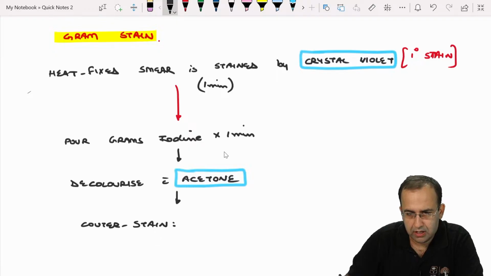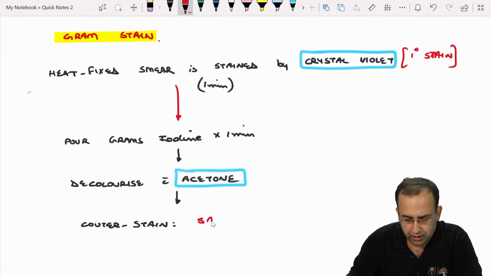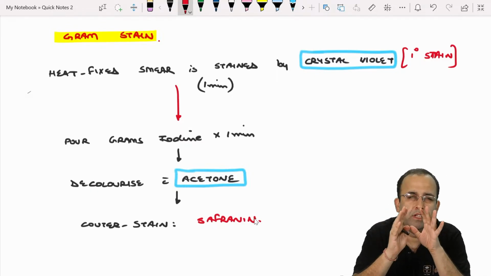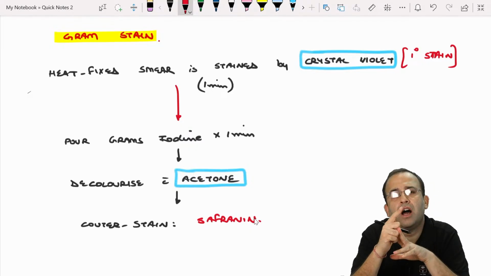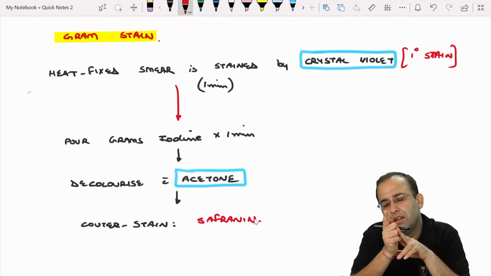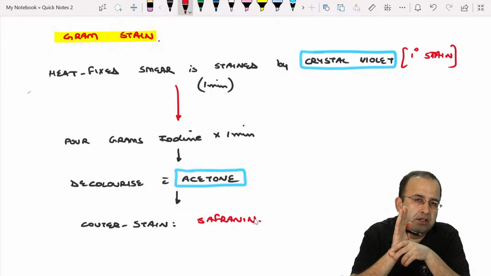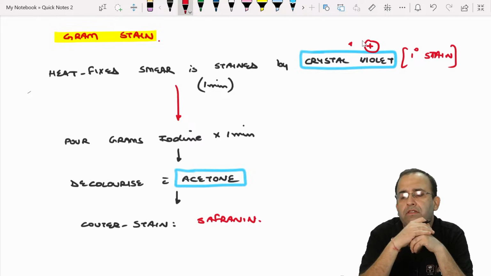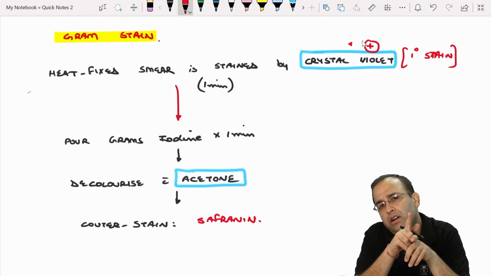Counter stain is safranin. Now think of it very obviously. If the organism is gram positive, it will not get decolorized, so it will be violet in color. If it is gram positive, it will be violet. It did not get decolorized.